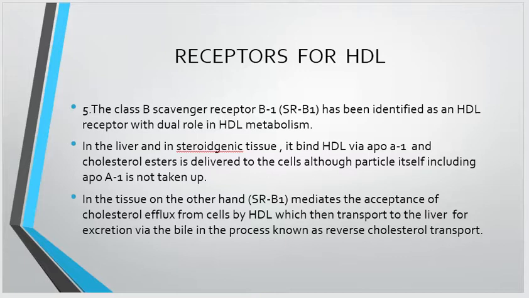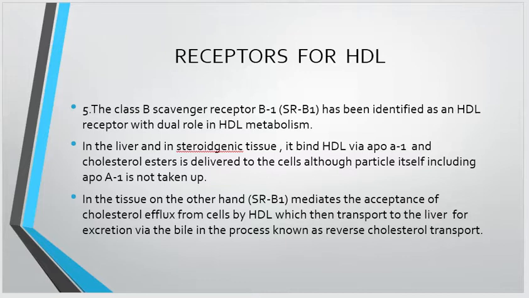Receptors for HDL. The class B scavenger receptor B1, SRB1, has been identified as an HDL receptor with a dual role in HDL metabolism. In the liver and in steroidogenic tissues, it binds the HDL via ApoA1, and cholesterol ester is delivered to the cells, although the particle itself, including ApoA1, is not taken up. Just the cholesterol is delivered to these tissues.